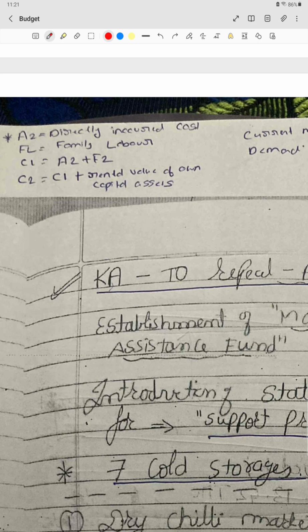So currently the government is giving 1.5 times of A2 plus FL. But what they are demanding is C2. C2 is basically C1 plus the rented value of own capital assets. Means if they have any capital asset, like if we have land and we are tilling our land, the land is also a rent generating entity, so they want the government to pay that also. The government has rejected that, and currently it is only paying 1.5 times of A2 plus FL.